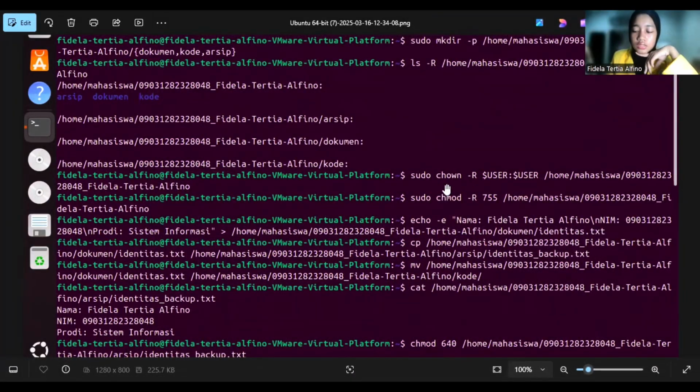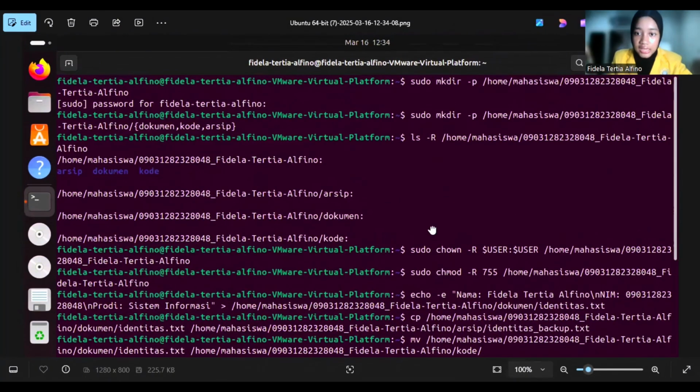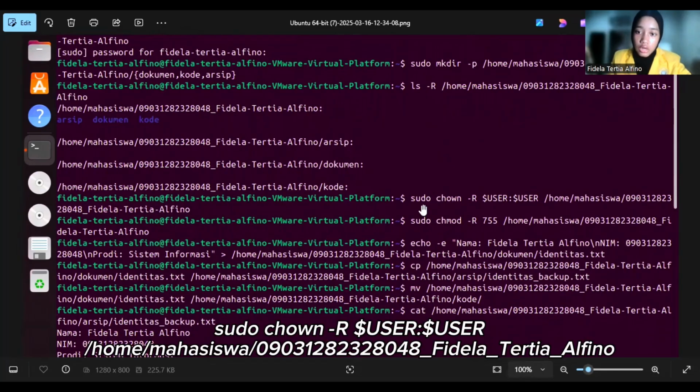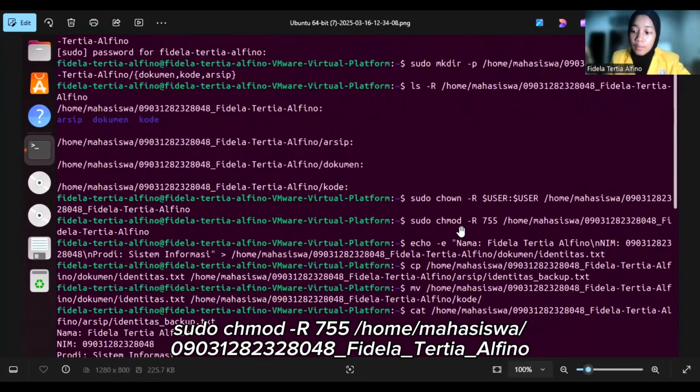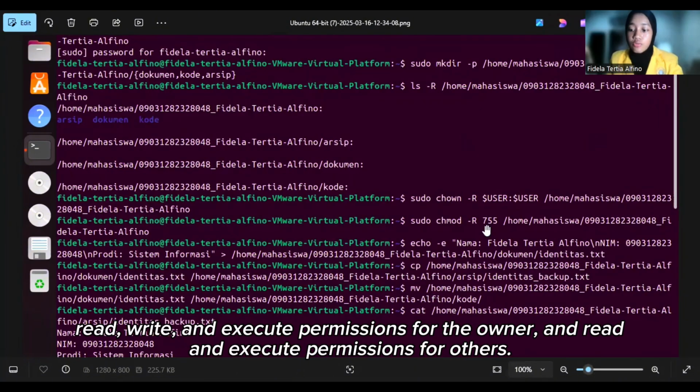We go to question number 2, which is about file manipulation. In section A, to fix this, the ownership and permission of the directory were changed, and we use the code sudo chown -R user /home/mahasiswa/nim_my_name, and sudo chmod -R 755 /home/mahasiswa/nim_my_name. chmod -R 755 sets read, write, and execute permissions for the owner, and read and execute permission for others.